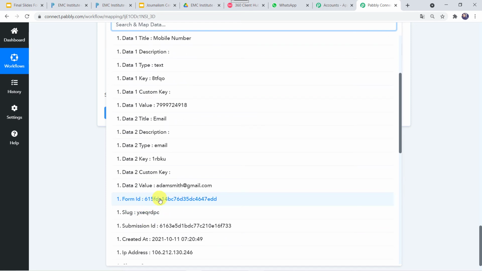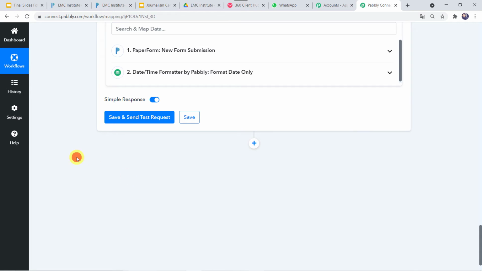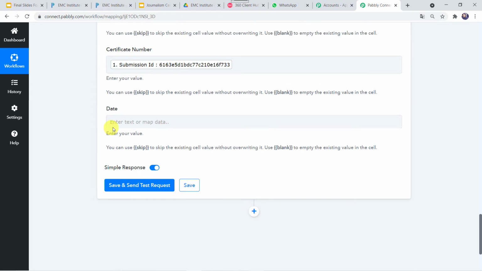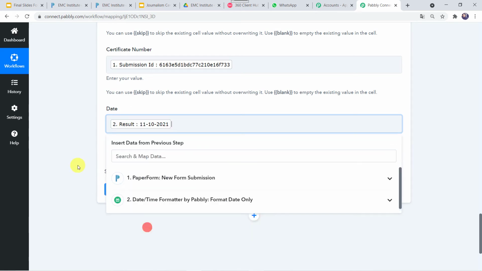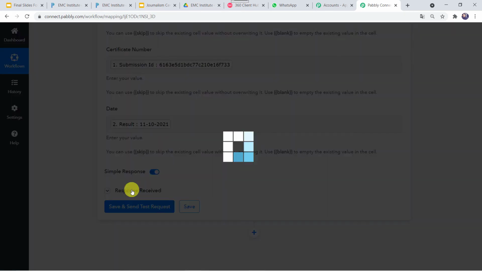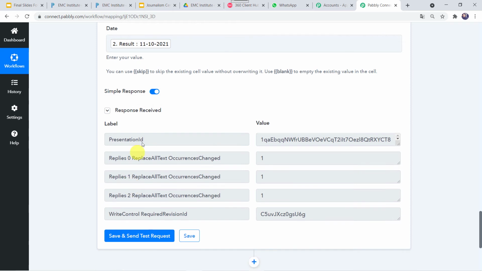This is the form ID and this one is the submission ID. I'll be mapping this and the date, which we have got from the date and time formatter. So we'll be mapping this date now. Okay, and now let's click on save and send test request. Now here we can see the response is received and the presentation ID is generated.